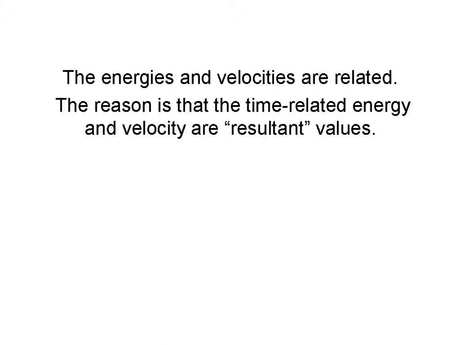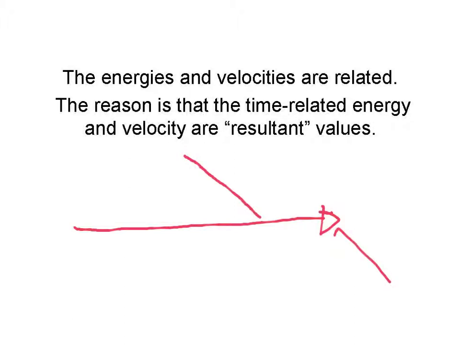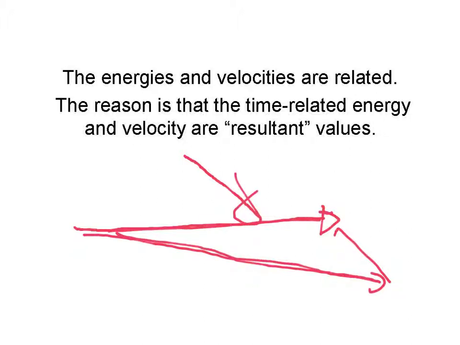We see a clear relationship between the energies and the velocities, and there's a reason for it. The new energy and velocity are resultant values. And let's explain that. If an object is moving with a velocity in this direction, and there's force coming from the side, we find that you add the vectors and we have a resultant direction. So if a ball is thrown this way and the wind is blowing this way, the ball is going to move along this particular path. This is the resultant value.